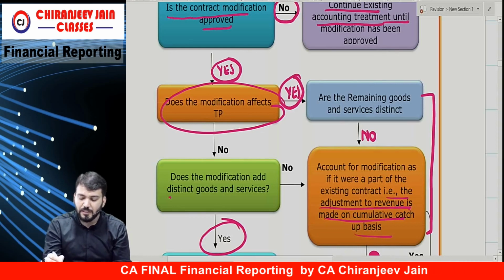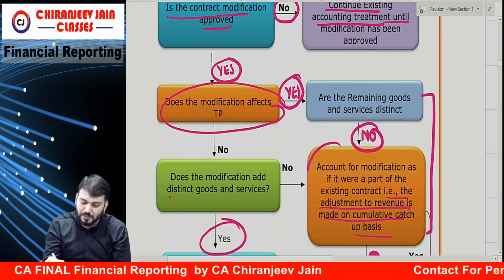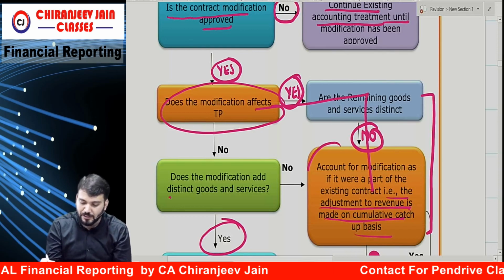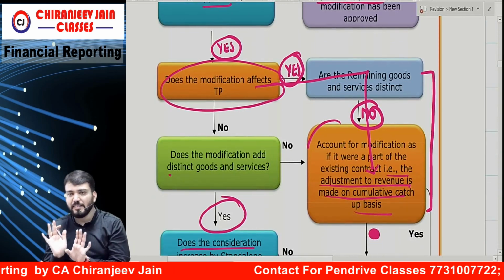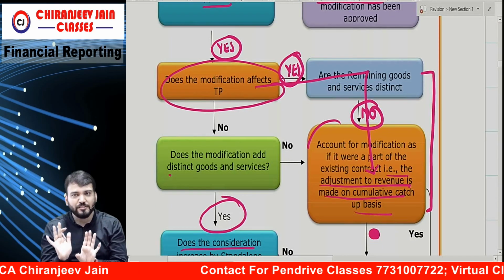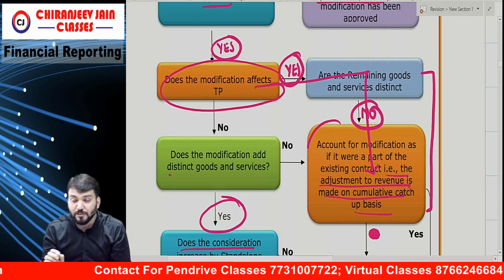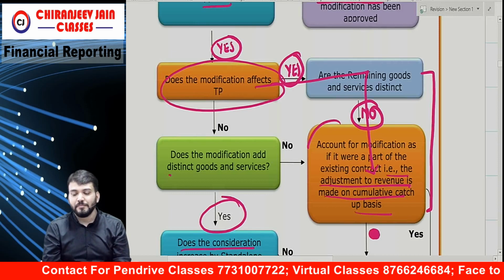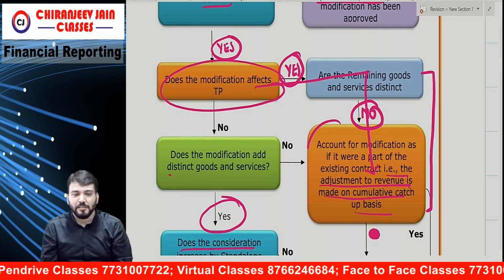Then, are the remaining goods and services distinct? No. Okay, this is the case. Correct, I was saying it wrong. Means yes, transaction price is affected. Correct? Then we will ask, are the remaining goods and services distinct? No. Remaining goods and services are not distinct.